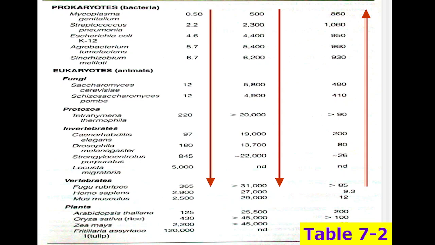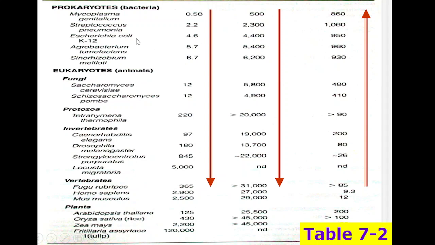In this table or chart, we can see the organisms, which are increasing in their genome size. The second column shows the genome size, which is measured in MB, that is millions of base pairs. This genome size keeps on increasing from top to bottom.